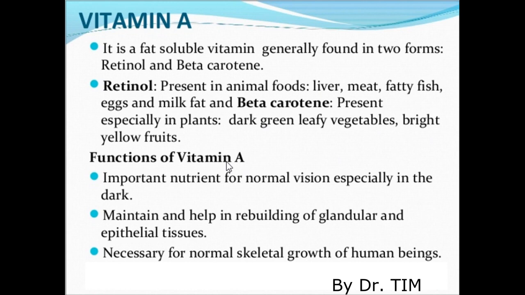Vitamin A is very important for normal vision, especially in the dark. It also helps to maintain and rebuild glands. There are many glands in our body, so to help in rebuilding these glands, we have to eat a lot of vitamin A, and also to rebuild epithelial tissues. The next function of vitamin A is that it is necessary for normal skeletal growth of human beings. So these are the functions of vitamin A.